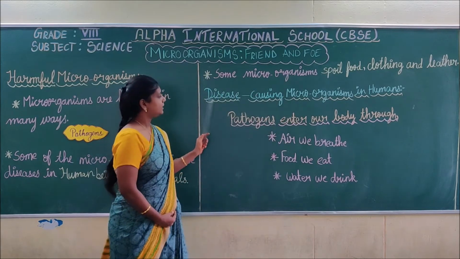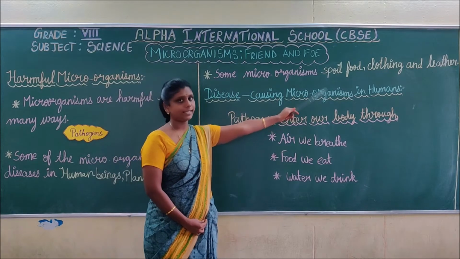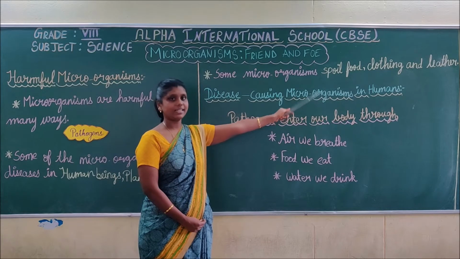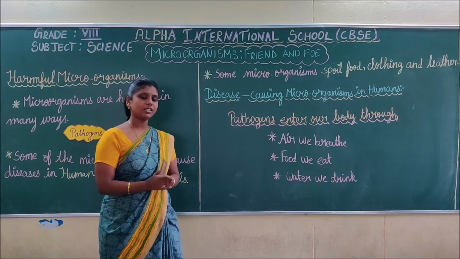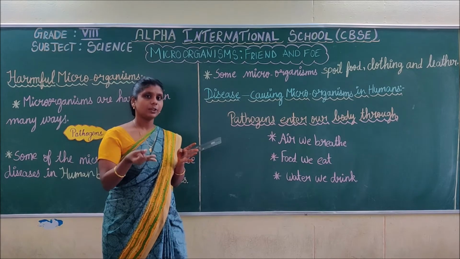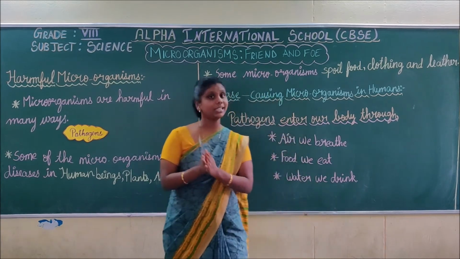Next we are going to discuss disease causing microorganisms in humans. Pathogens: what do I say? What are pathogens? The diseases that are caused in human beings, plants and animals, we call them pathogens.